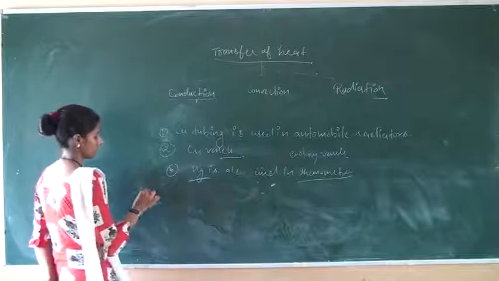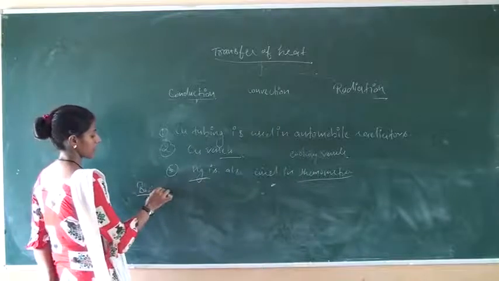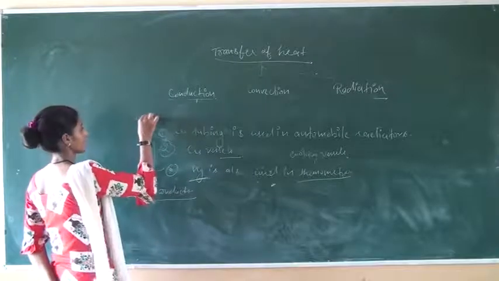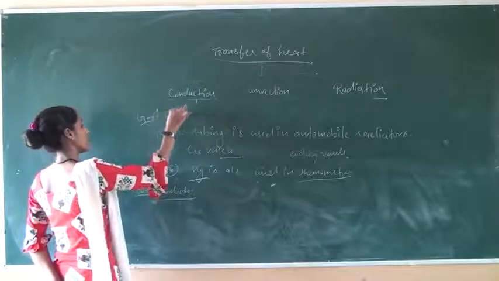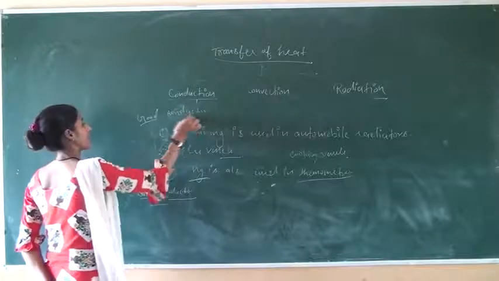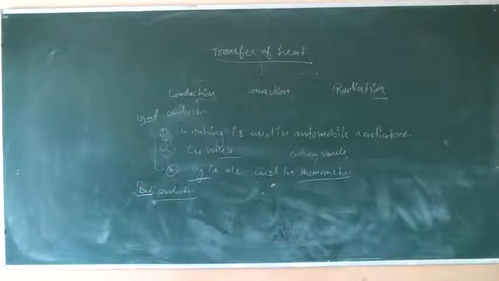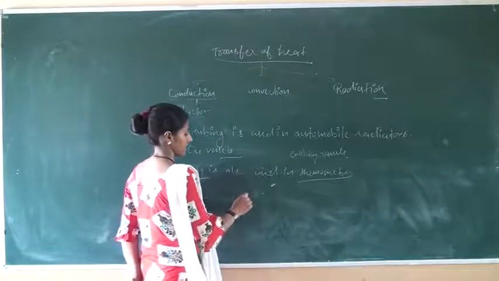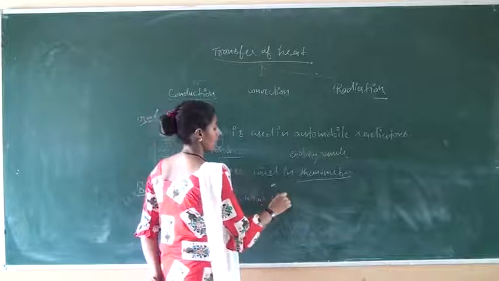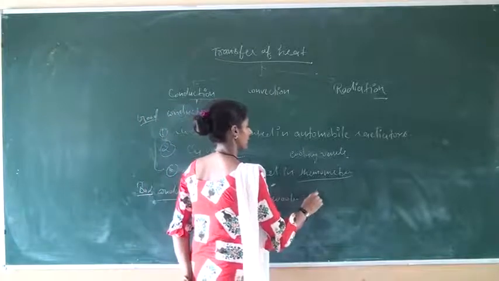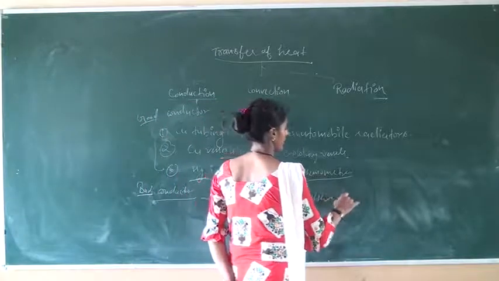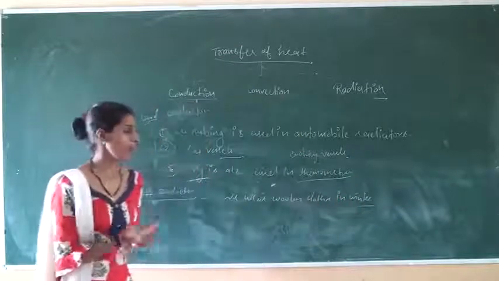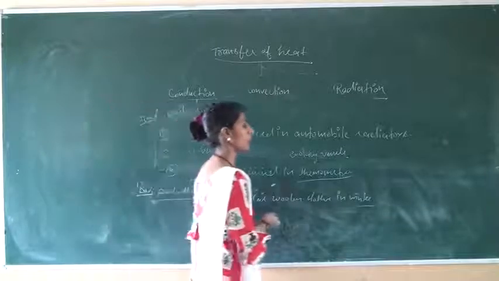These are the practical applications of good conductors of heat. Now, practical applications of bad conductors of heat. We wear woolen clothes in winter. How do woolen clothes protect us from winter?